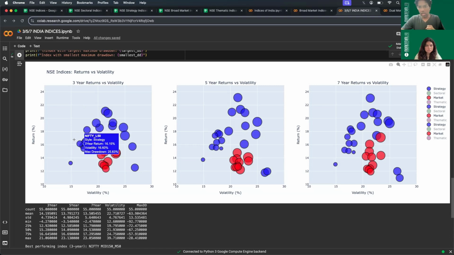Someone who's not willing to take more risk and is okay with lesser returns, for them the low vol and quality might be a great option.